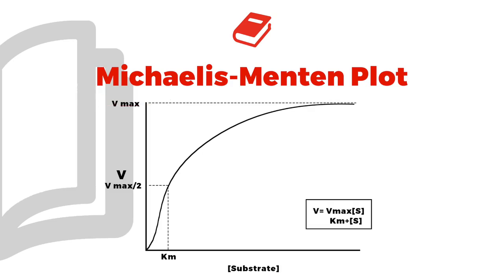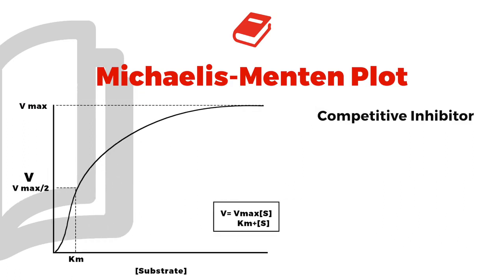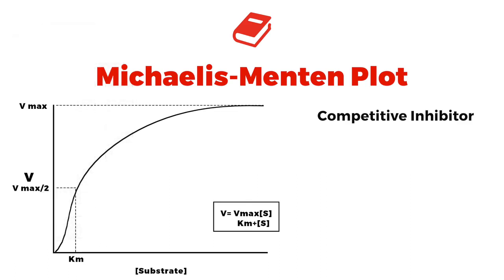So a competitive inhibitor is going to bind to that same active site that you've enjoyed your whole life, right? It's going to bind there. It's going to compete with you, right? And the key thing you want to know is anytime you have a competitor, it's going to decrease binding affinity. You're not going to bind with as much affinity as you did before. So if your binding affinity is down, this is just a relationship you need to memorize. Binding affinity goes down, Km goes up. What do I mean by that?